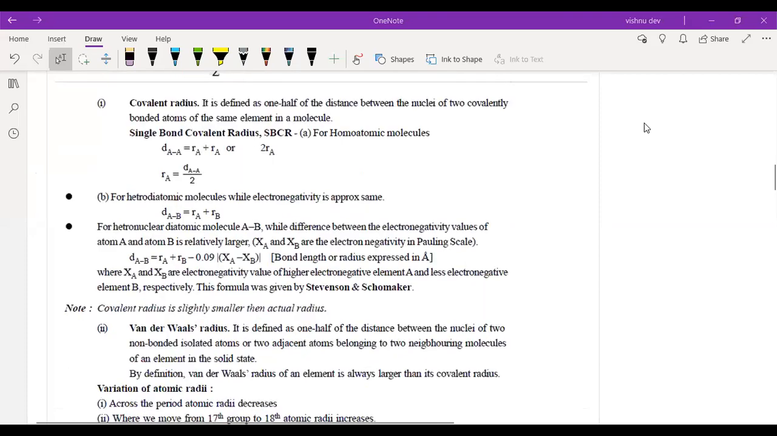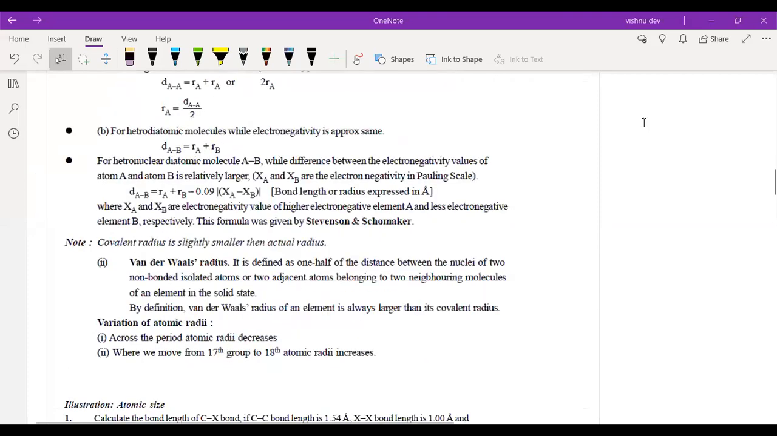See this, as I've told you. This is the formula that we studied, of covalent radius. DAB is equal to RA plus RB minus 0.09 into XA minus XB. You can just read it as XA minus XB. This is your effective electronegativity, this is your electronegativity.